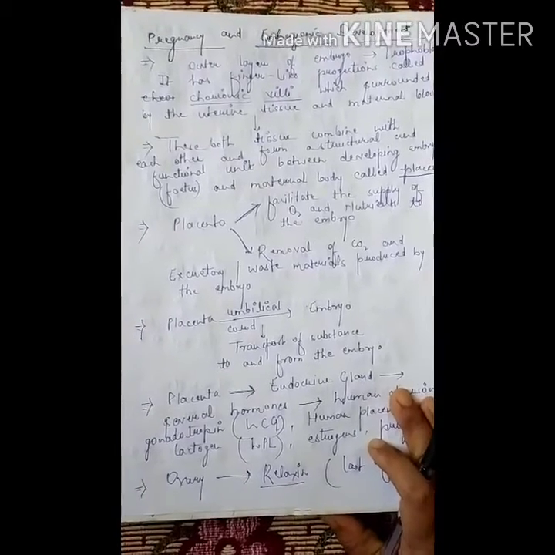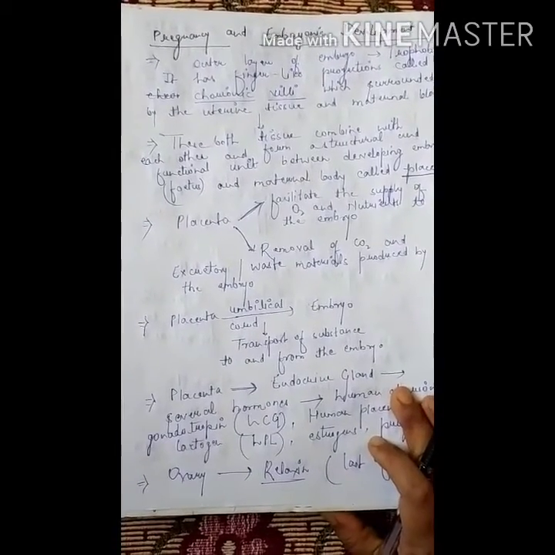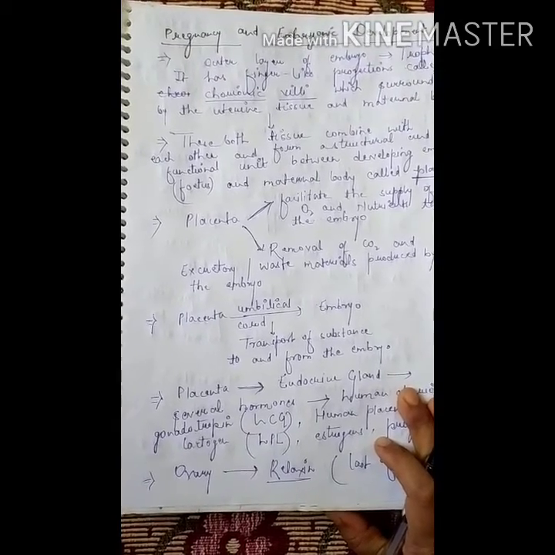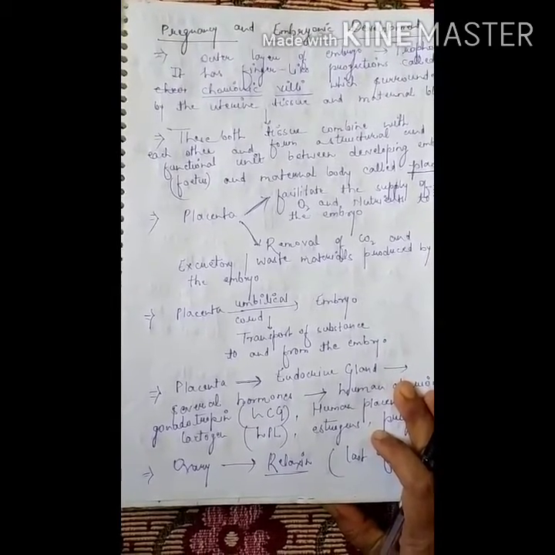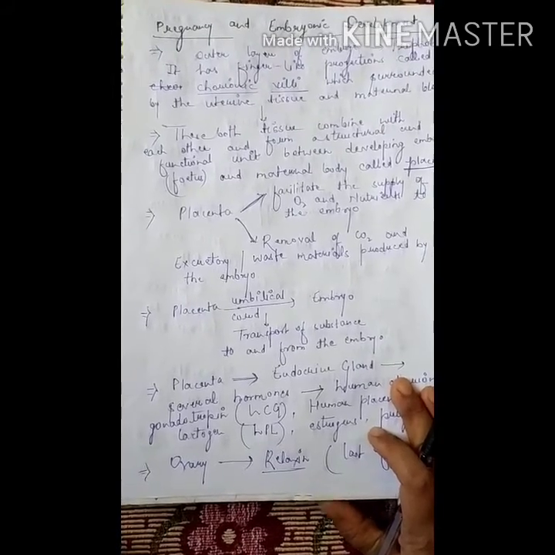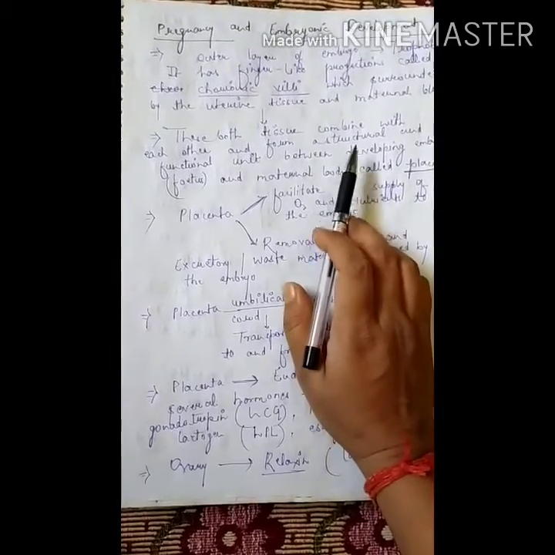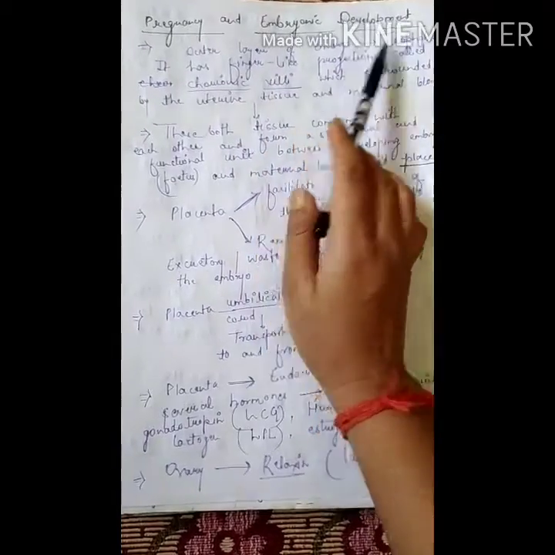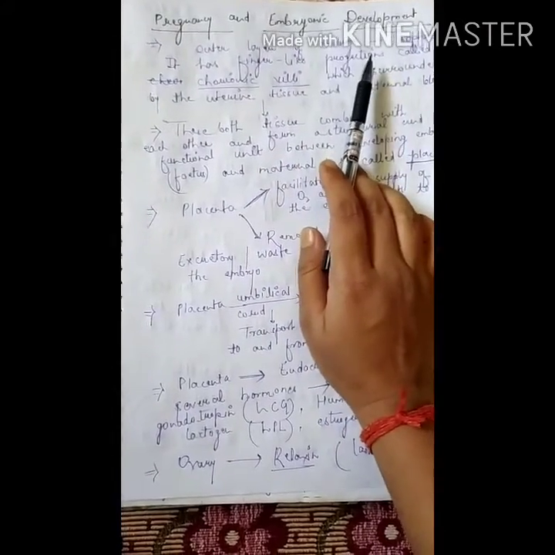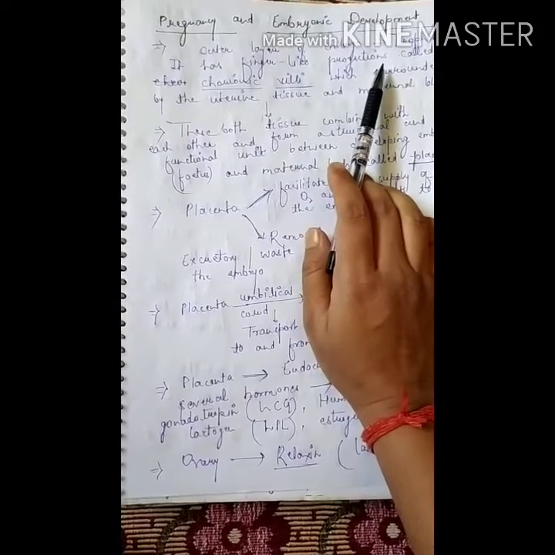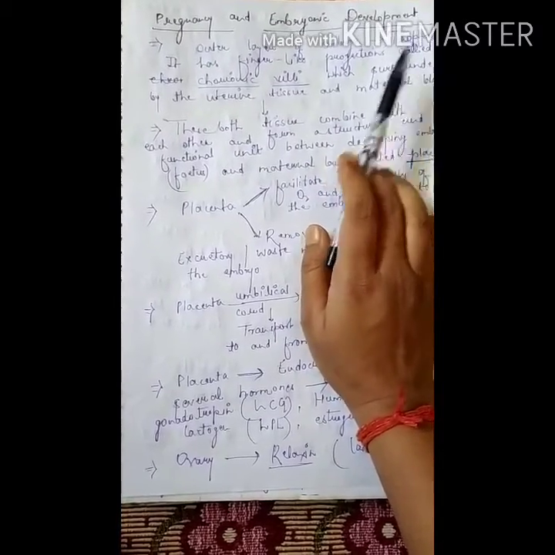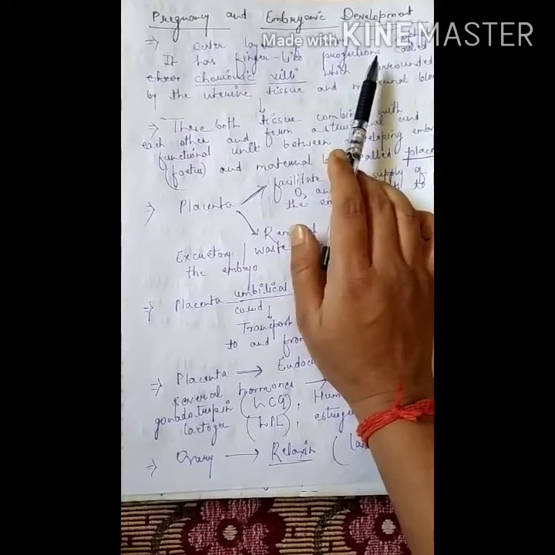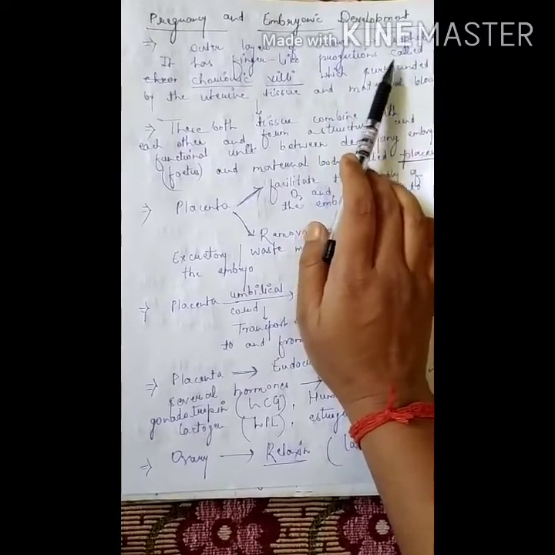Good morning, students. Today we will discuss the last portion of this chapter, that is chapter 4 or chapter 3, human reproduction. In this portion, we will discuss pregnancy and embryonic development. After fertilization, the zygote is formed as a result of fusion of the male and female gametes. This zygote is converted into an embryo, and the outer layer of the embryo is the trophoblast.